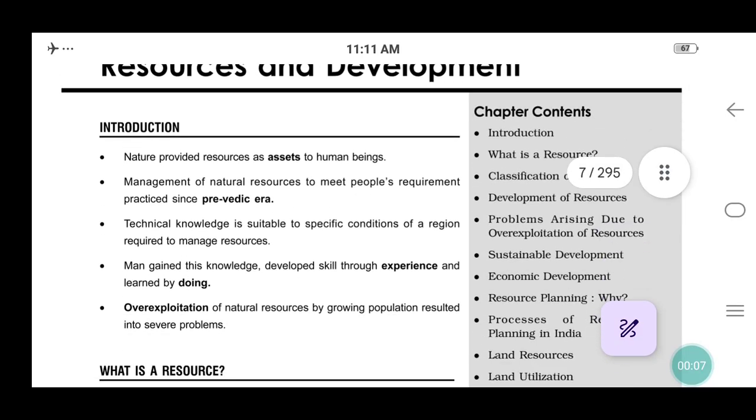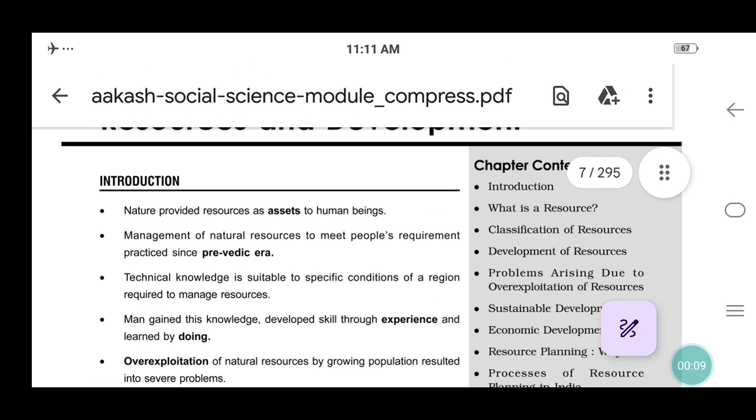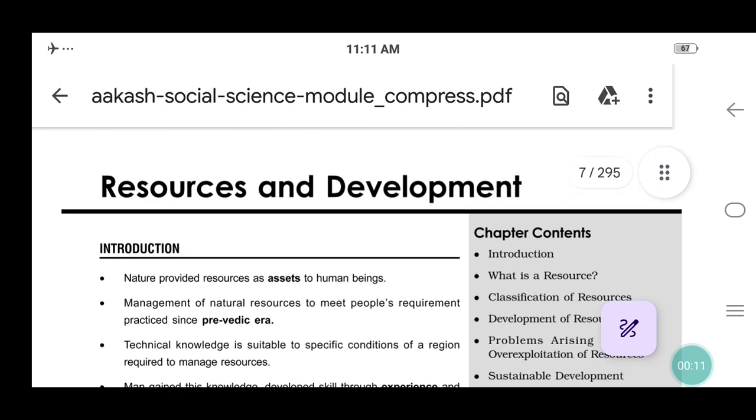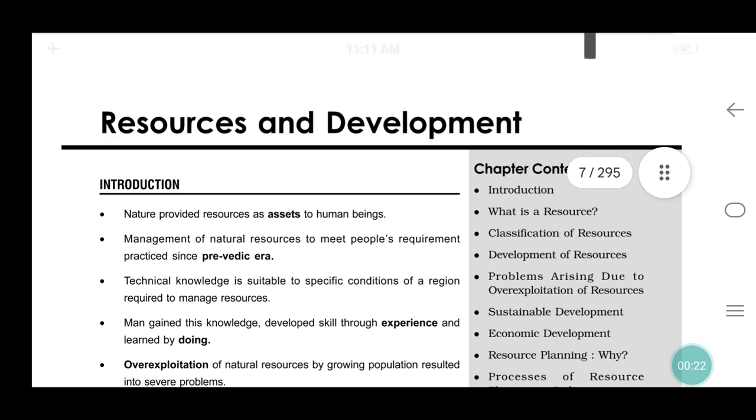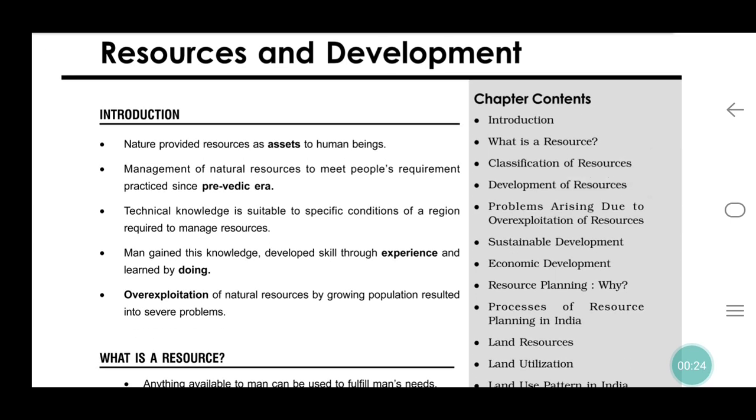Resources and development. In any developing or developed country, a minimum amount of resources is required: natural resources, management resources, technical knowledge and experience. Natural resources are required.